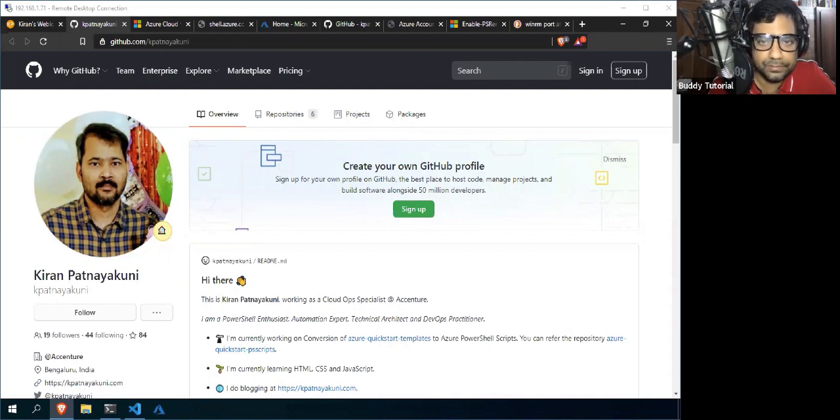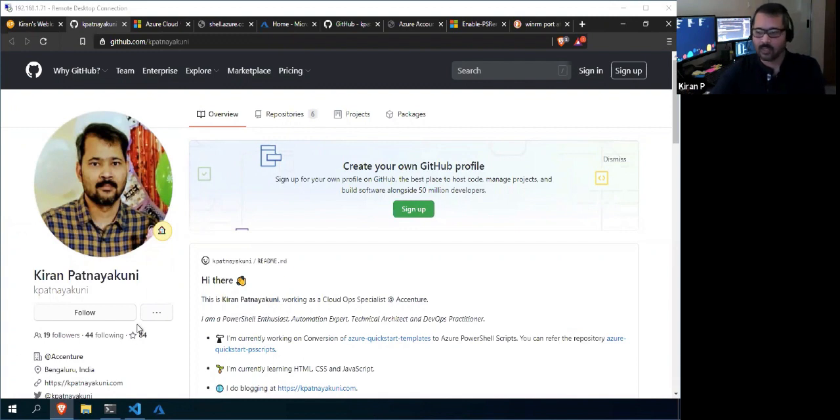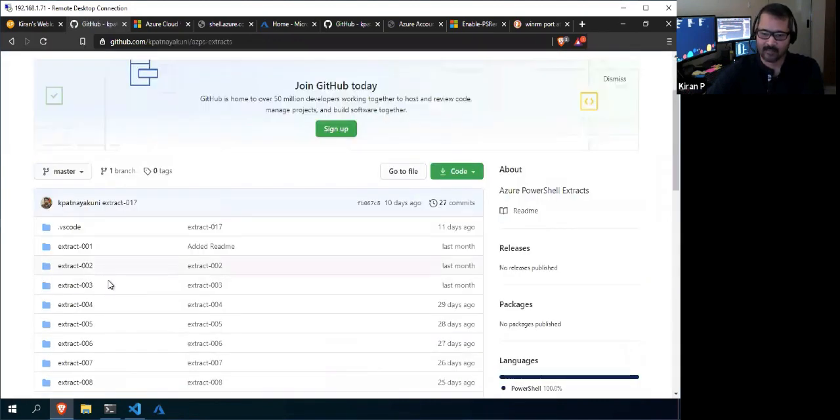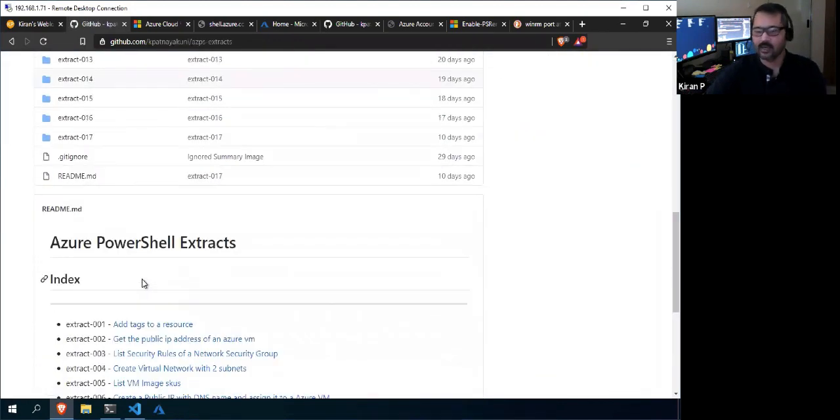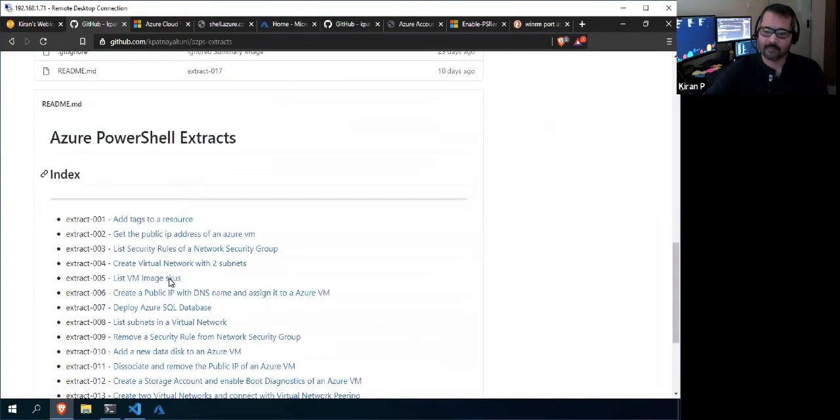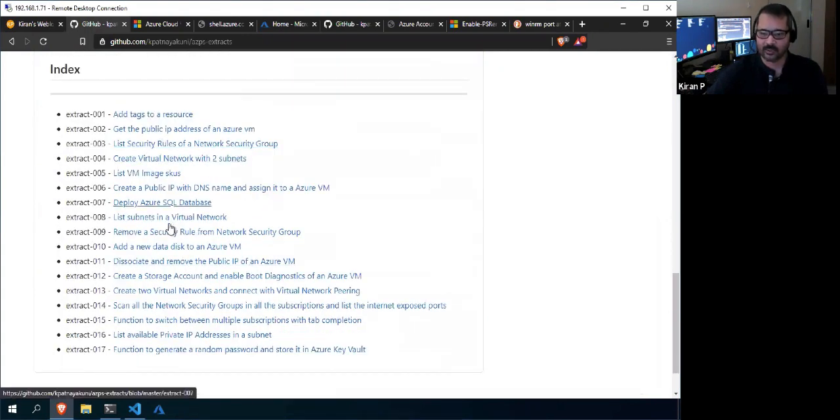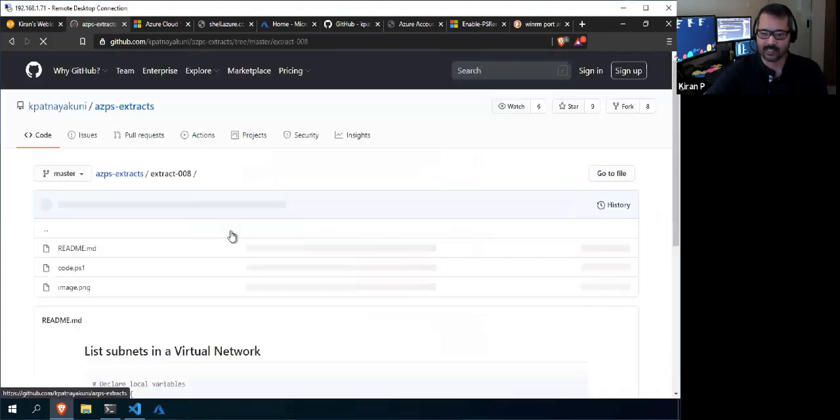Okay. Yeah. So the previous question is answered. One more thing, because I know recently I started something called AZPS extracts. I'm trying to extract some Azure PowerShell related stuff and show here how to create a subnet and all.